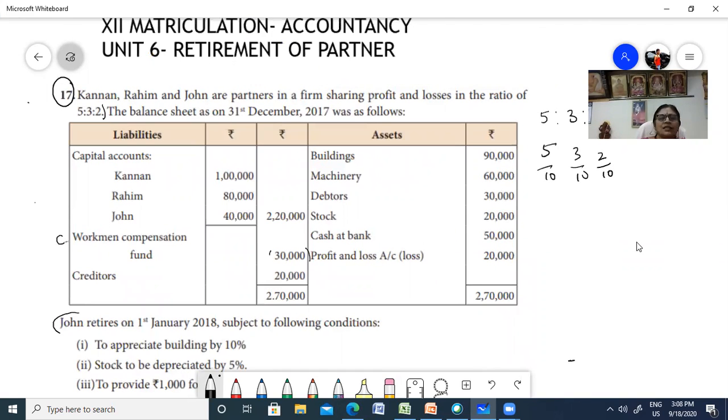They have given you the details of the liability side and the asset side. As you read the liability side, you have the capital accounts of the existing partners and the workman compensation fund of 30,000. This will be going to the capital account. Profit and loss is appearing on the asset side, and it will also go to the capital account.